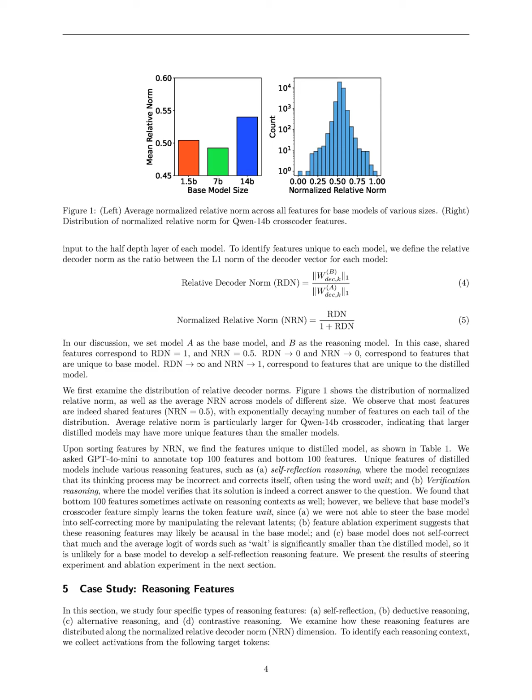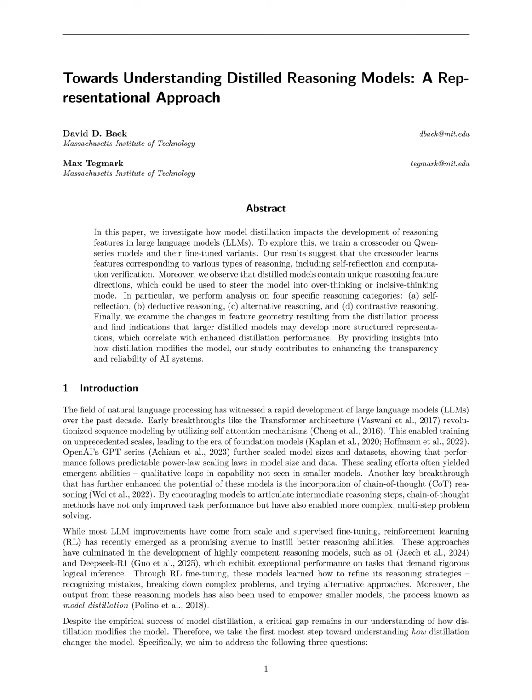For instance, we observed that the self-reflection feature, which activates on the token "wait", allows the model to recognize potential errors in its reasoning process and correct itself. By measuring the normalized relative decoder norm, NRN, we found that this feature is unique to the distilled model, as indicated by an NRN value close to 1, while the base model did not exhibit this capability. This demonstrates how our algorithm effectively extracts and quantifies unique reasoning features that enhance the model's performance in complex problem-solving scenarios.